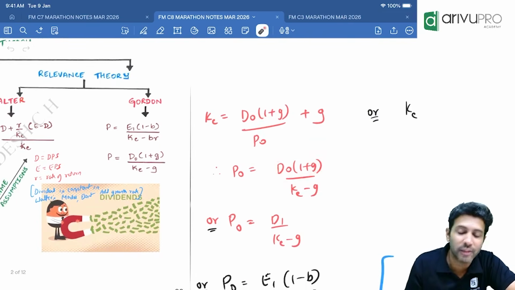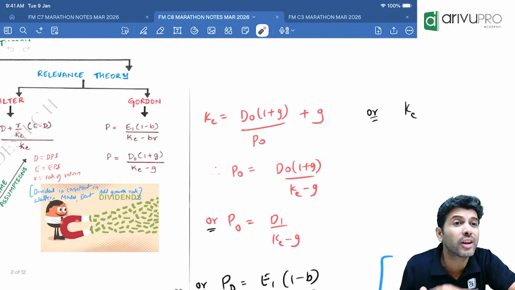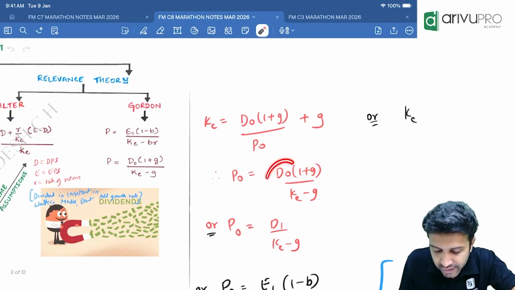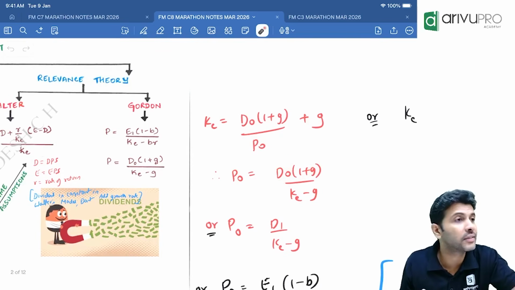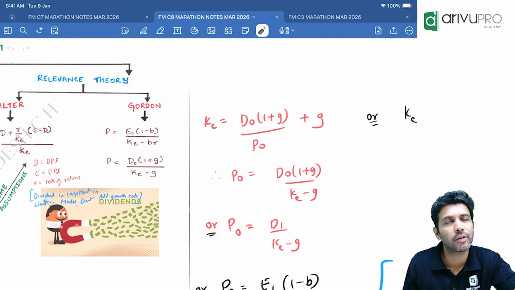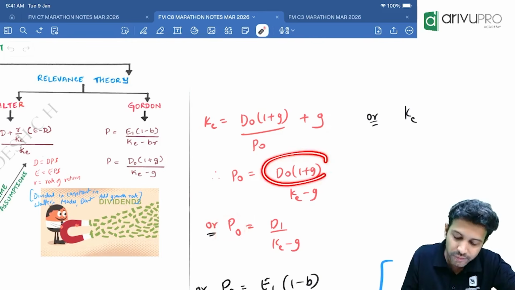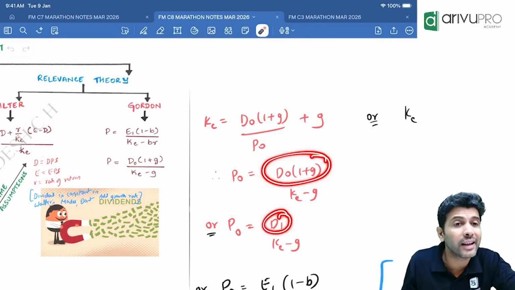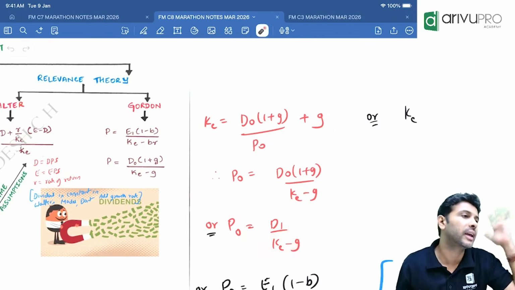Instead of D1, if you do D naught into 1 plus growth rate, what are you going to get? D1. If they give D naught in the problem, use D naught. If they give D1 in the problem, use D1. So how do you get another formula for current market price? Instead of D naught into 1 plus growth rate, you will directly take D1 divided by K minus G.